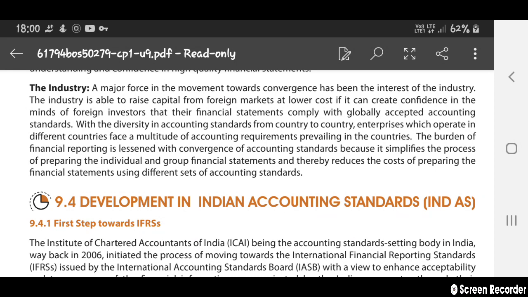By using one set of accounting standards, it may help their accountants to easily note which topic we should take, which amount we should take, which not we should take. It will help them. So that's why it is important for industry also.